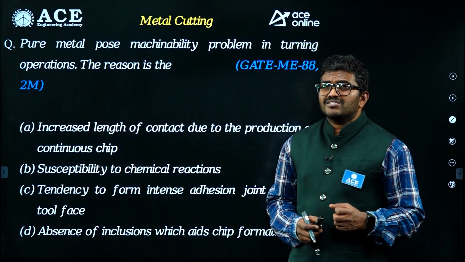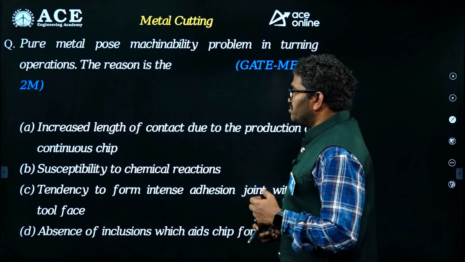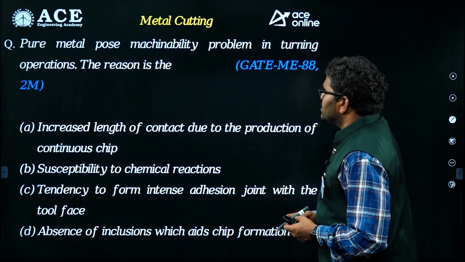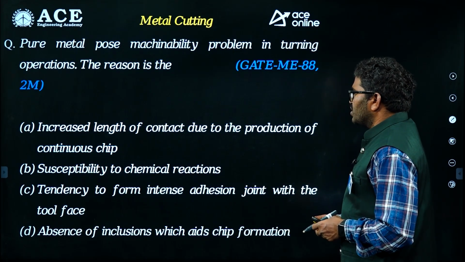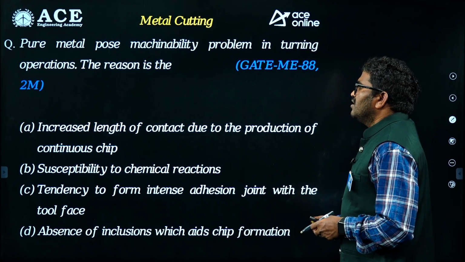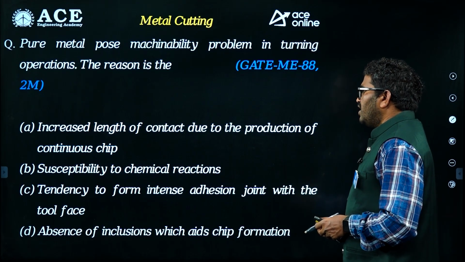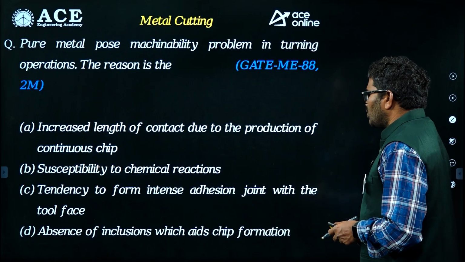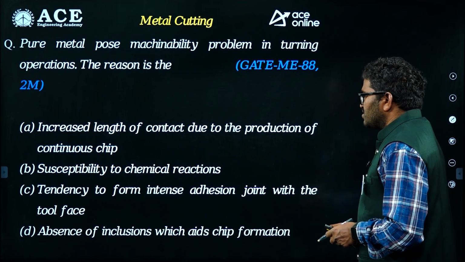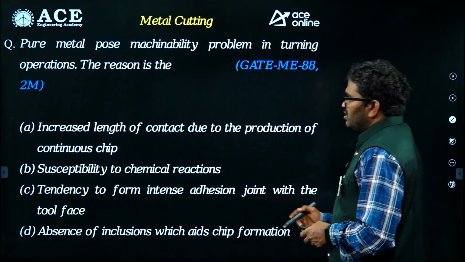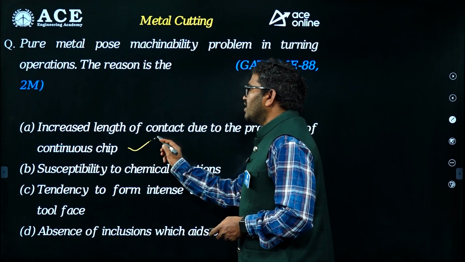That is one of the drawbacks, continuous chip with built-up edge. See, the first option given is increased length of contact due to the production of continuous chip, then susceptibility to chemical reaction, tendency to form intense adhesion joint with the tool face, absence of inclusions which aids chip formation. So, increased length of contact.